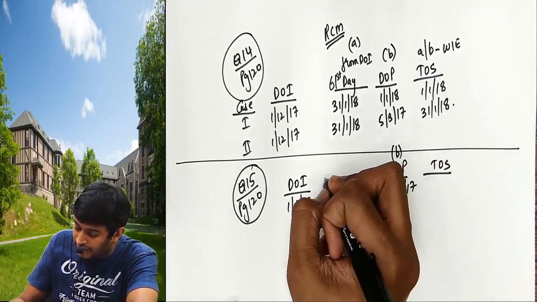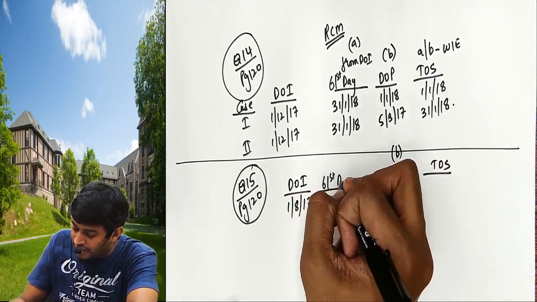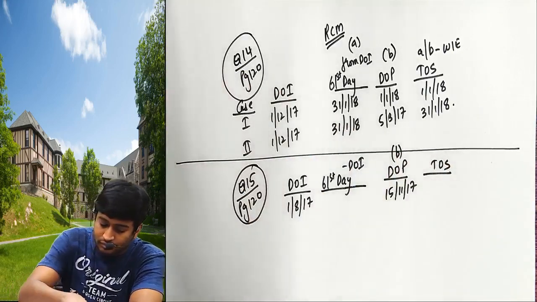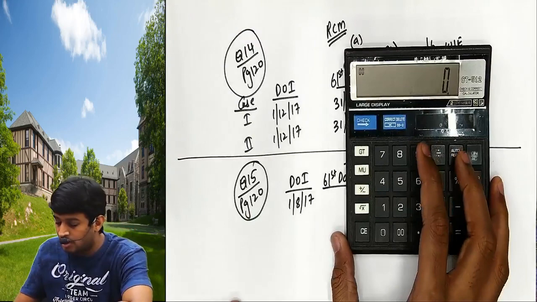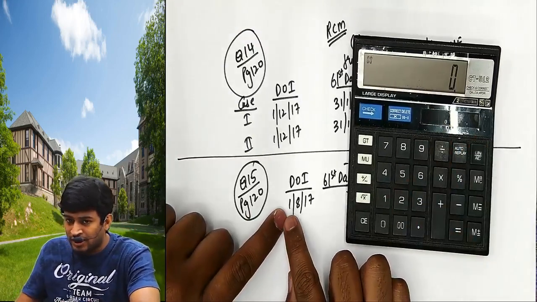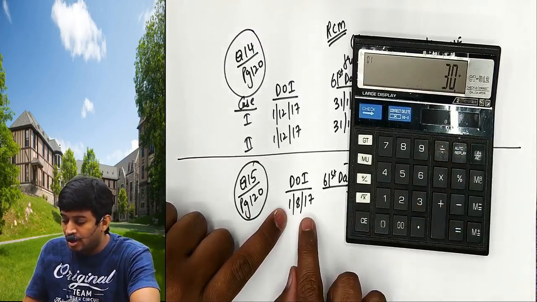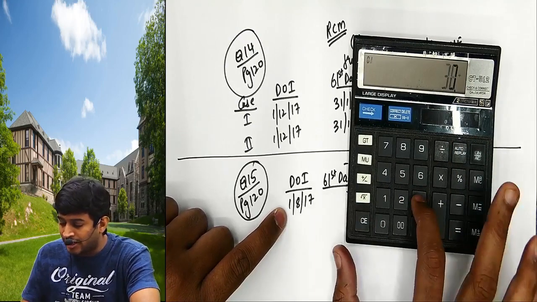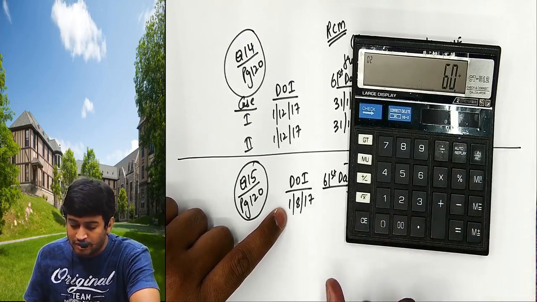Again we have to calculate the 61st day from date of invoice. So now August has 31 days, one is already completed, so 30. We have reached up to 31st August. Plus September 30 days, 30th September.